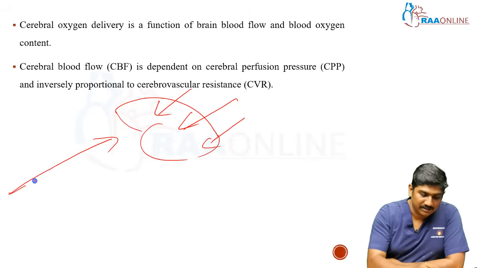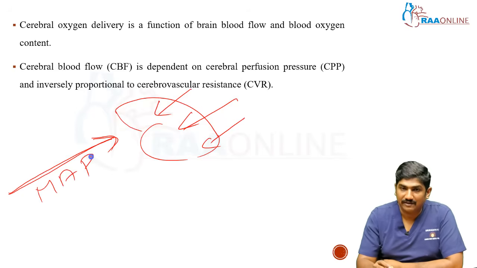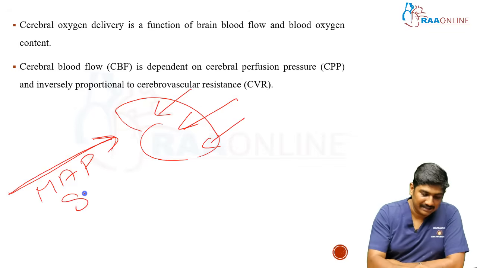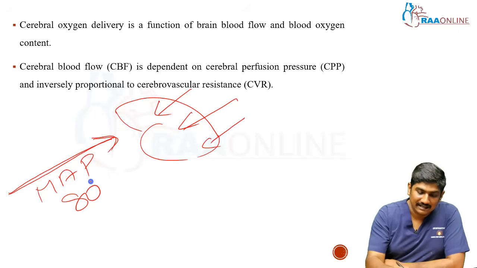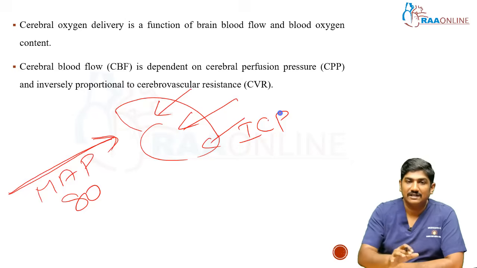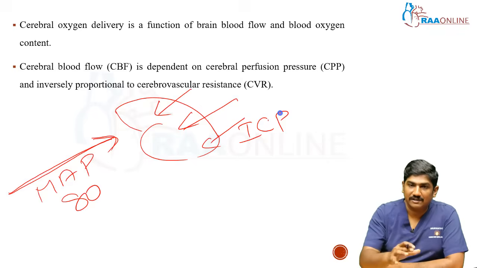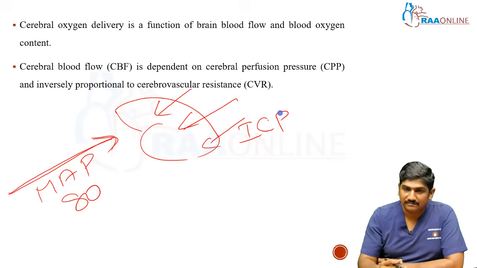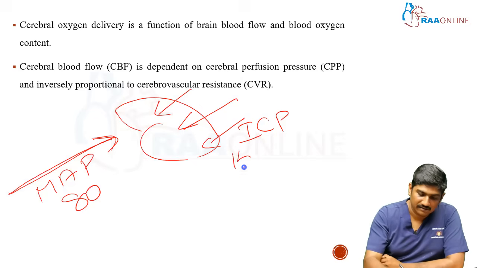So what is the pressure that takes the blood to the brain? This is called MAP. What is MAP? Mean arterial pressure, right? For example, say the mean arterial pressure is 80. And the total ICP, the intracranial pressure, is the total pressure in the brain against which the MAP needs to take the blood. Intracranial pressure is a pressure from the brain substance, inside the calvaria, inside the skull. So, for example, the intracranial pressure is somewhere around 15.